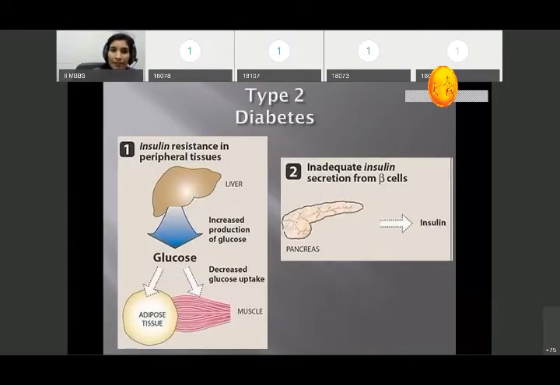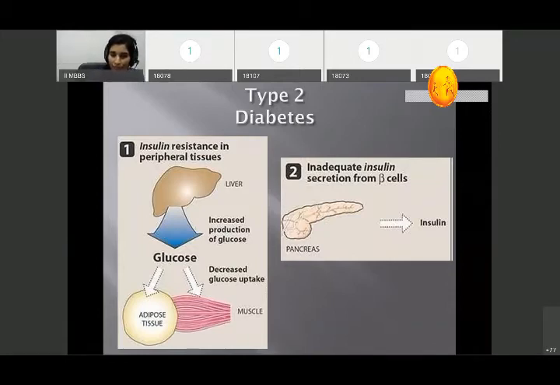So what happens in type 2 diabetes mellitus? There is insulin resistance in the peripheral region. What happens in the liver? There is increased production of glucose by gluconeogenesis, and this glucose is taken up by the adipose tissue for energy production or storage, and it is also taken by the muscle for energy. But in type 2 diabetes mellitus there is insulin resistance. Insulin is not working, so the glucose uptake in the muscle as well as the adipose tissue decreases. Again, there is inadequate insulin secretion from the beta cells, that is beta cell destruction or inadequate secretion.